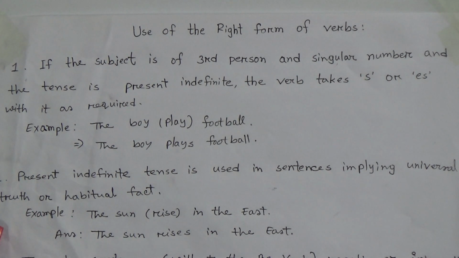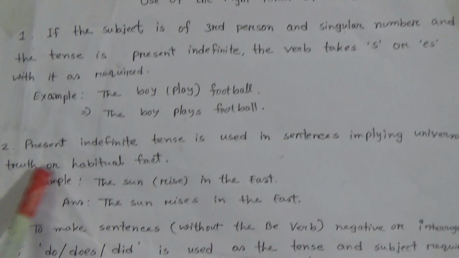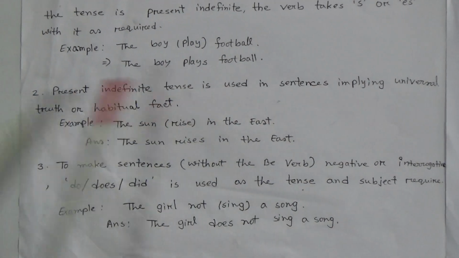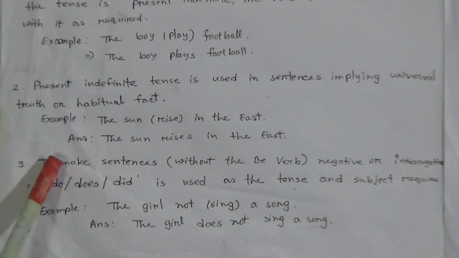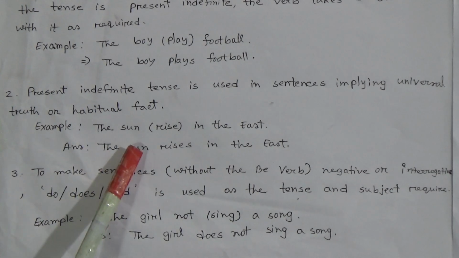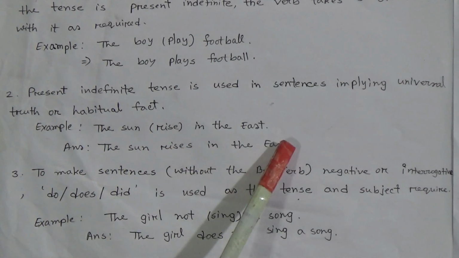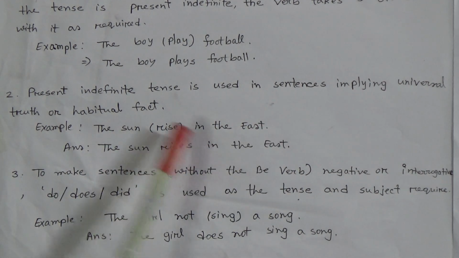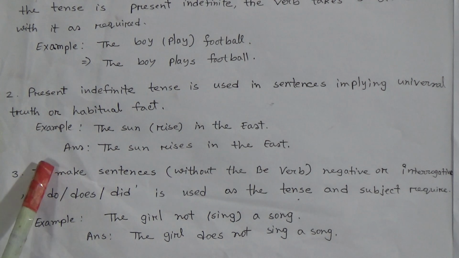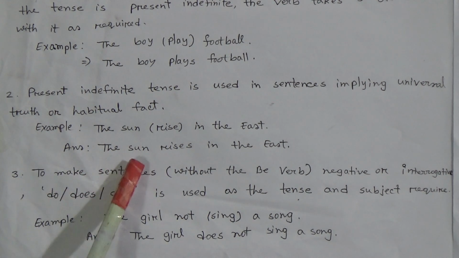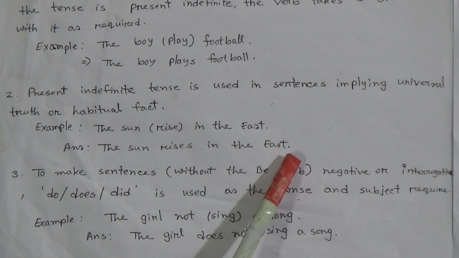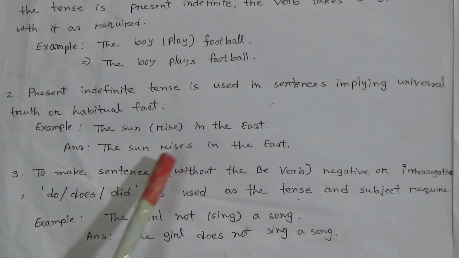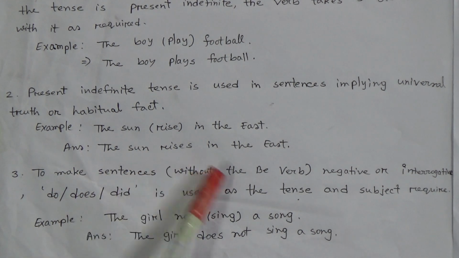Okay dear students, now rule number 2. Present indefinite tense is used in sentences implying universal truth or habitual fact. For example, the sun (rise) in the east. Here the word rise is in bracket. So what will be its answer? The answer is: the sun rises in the east. According to the rule, what we have learned is that present indefinite tense is used in sentences implying universal truth or habitual fact.